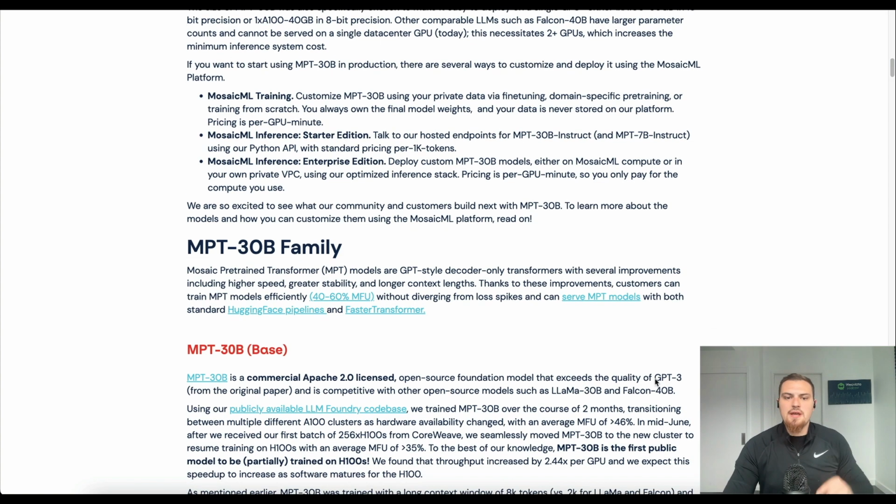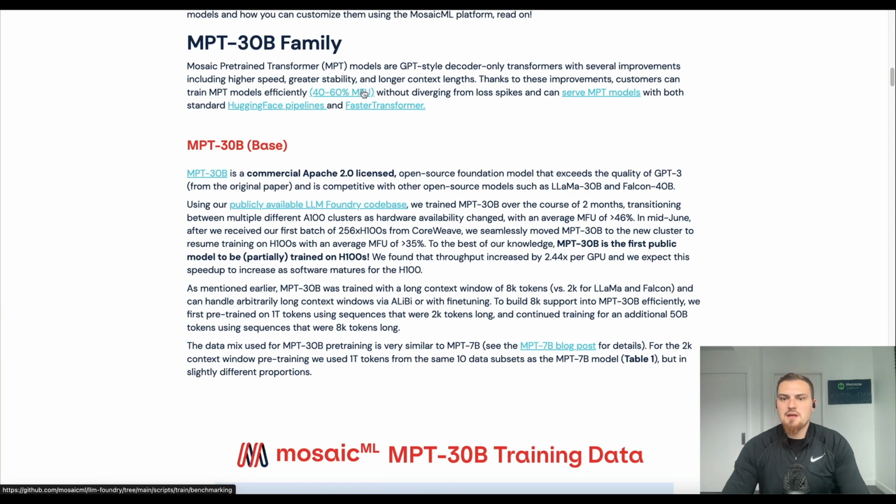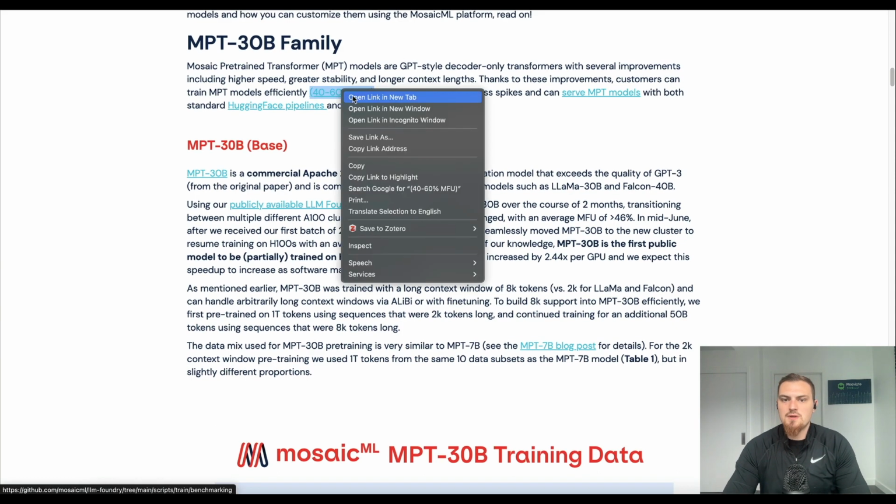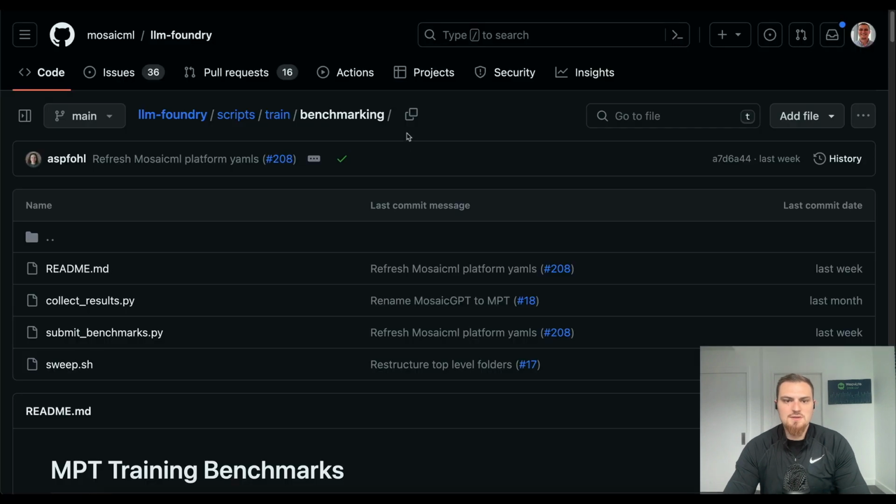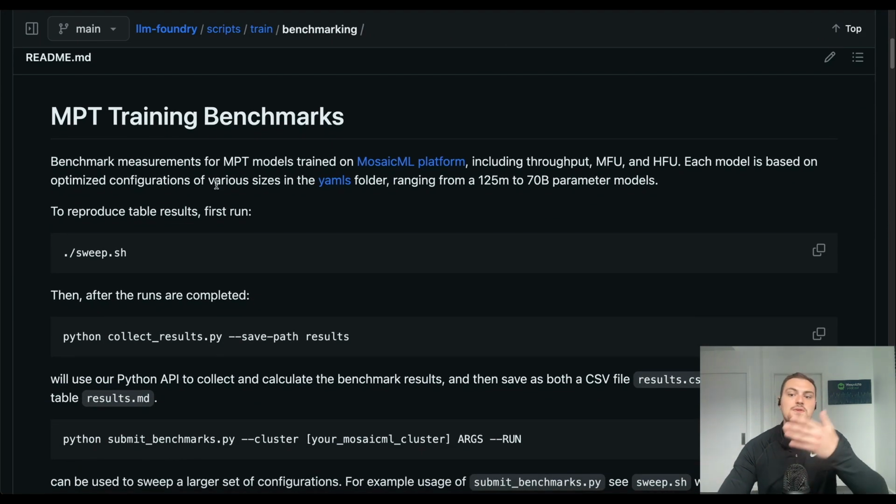So continuing further into the MPT-30 billion family, they start off by saying customers can train MPT models efficiently with 40 to 60% MFU. I wasn't exactly sure what this was, so I checked this out. Super cool repository, LLM Foundry. I've been familiar with MosaicML's Composer library. Composer is an open sourcing of all sorts of efficient training techniques for deep learning models, like different kinds of regularization strategies, like particular kinds of dropout, or particular kinds of normalization layers, like ghost batch normalization, and innovations like the alibi attention. All this stuff has been packaged in the Composer library, and now LLM Foundry looks like another library open sourcing all these details. It's a huge detail to love about MosaicML.